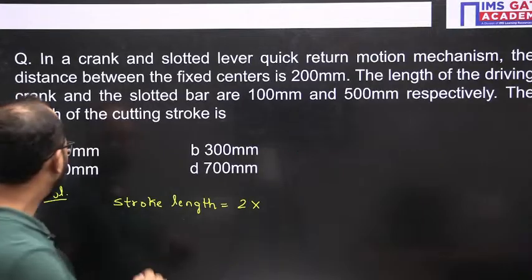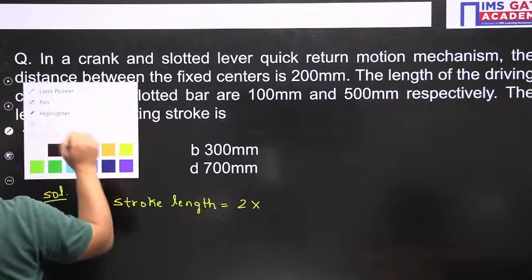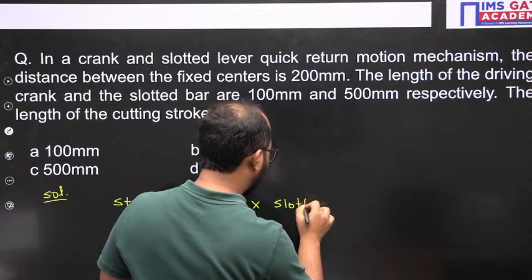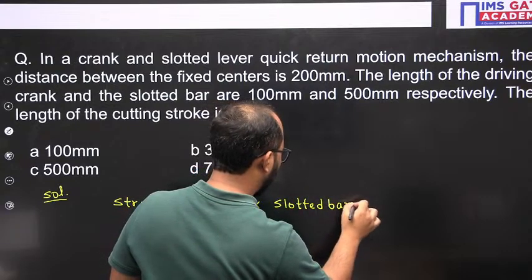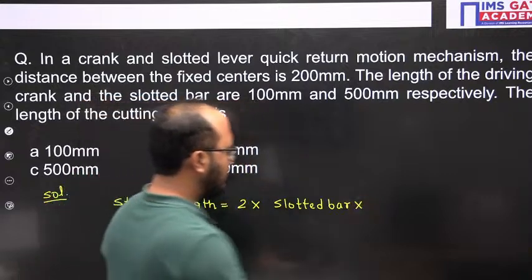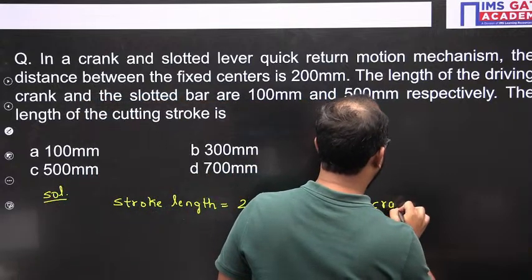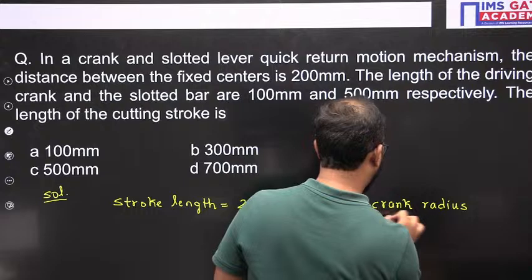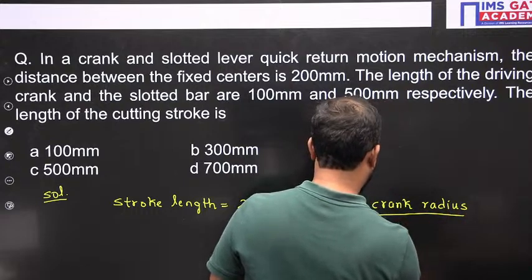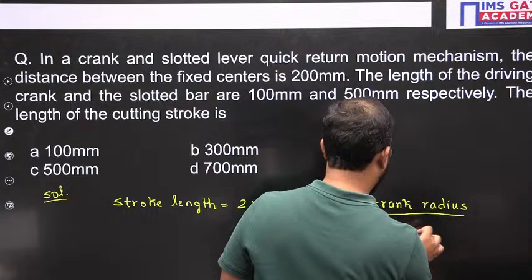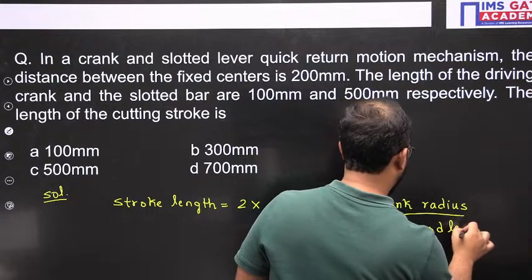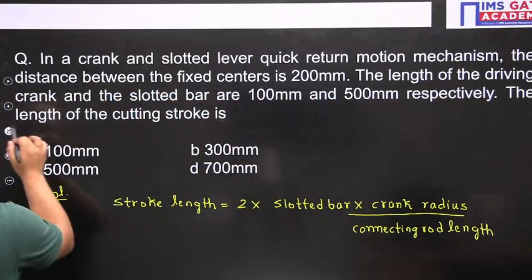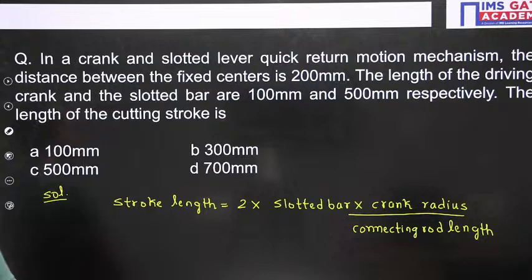Okay. So formula here: length of slotted bar multiplied by the crank radius, divided by connecting rod length. Divided by connecting rod length. Now just put the values and tell me your answers. 500 you already got.